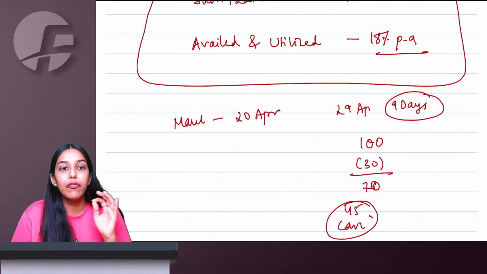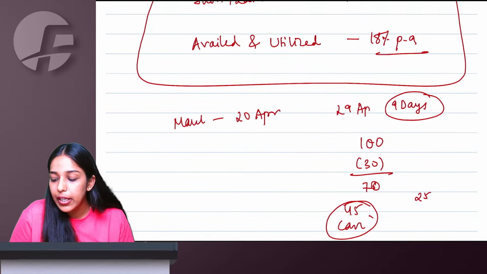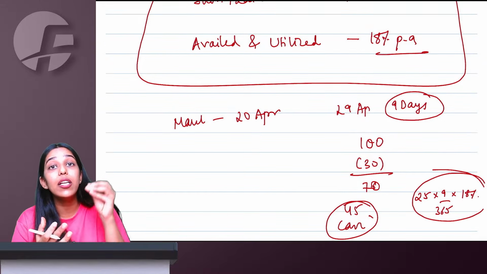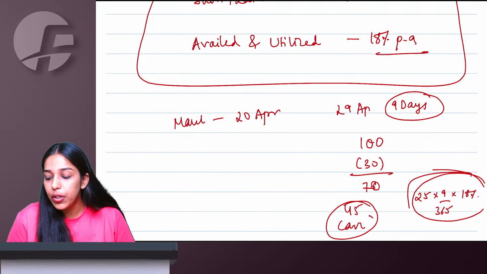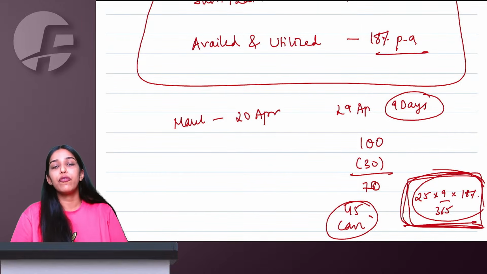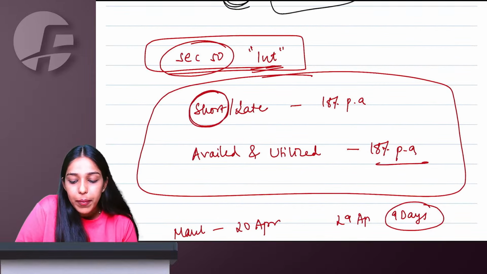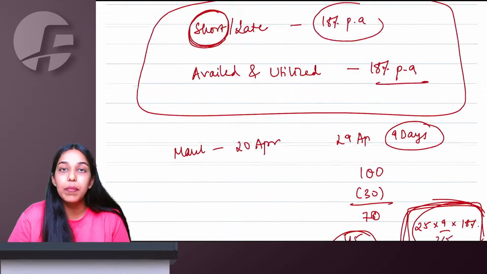70 minus 45, only on that amount, 25. Only on 25 for 9 days, 18% per annum interest will come. So only on the net new cash amount that you deposit after the due date of payment, for late payments, interest is going to apply. But for short payment, on the full gross amount, interest will apply at the rate of 18% per annum.